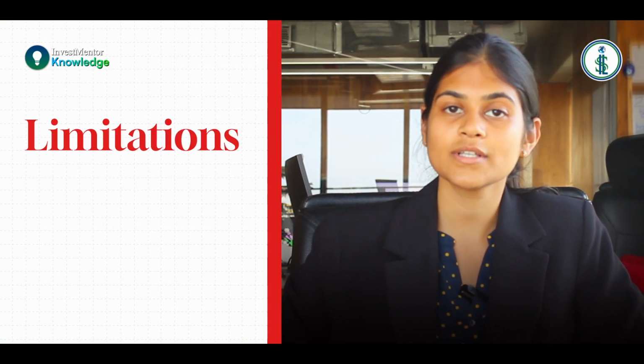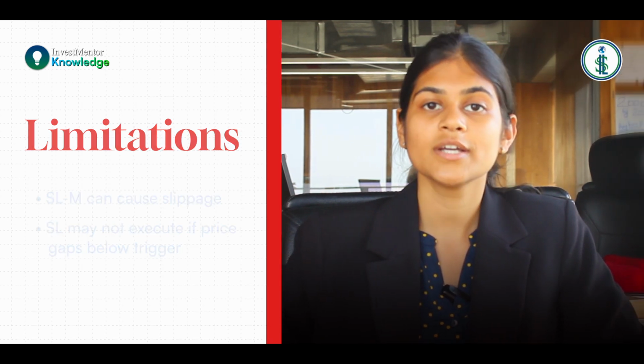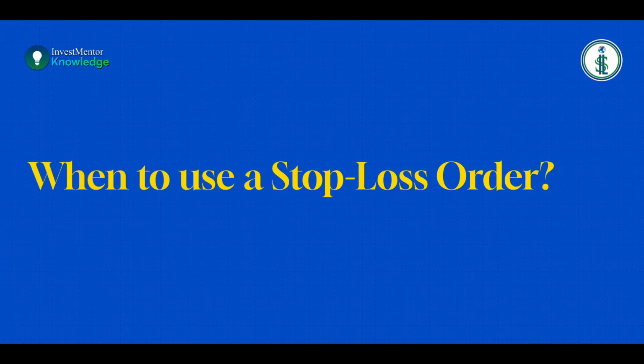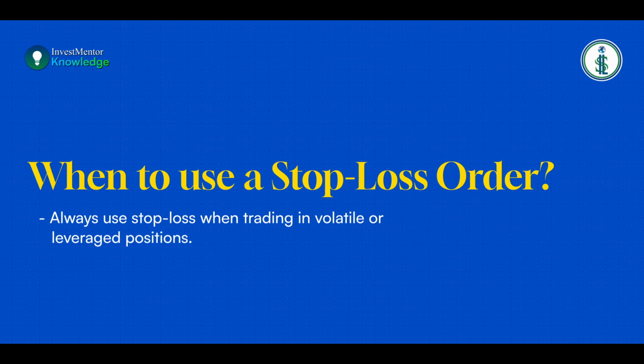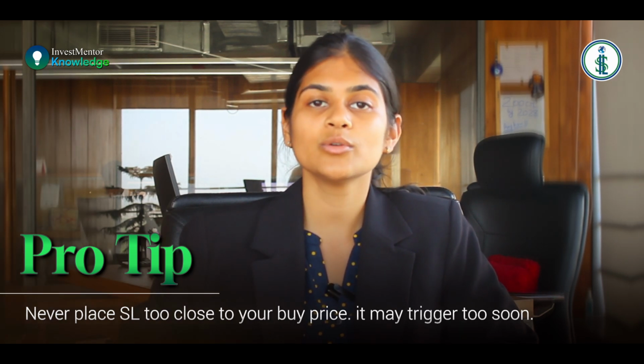Few benefits are: first, risk management. Second, helps control the emotional exits. Some limitations are: first, SLM may cause slippage. Second, SL may not execute if the price gaps below the trigger. Now we'll talk about when to use these. Always use stop loss when trading in volatile or leveraged positions. Here's a quick pro tip: never place SL too close to your buy price. It may trigger too soon due to volatility.